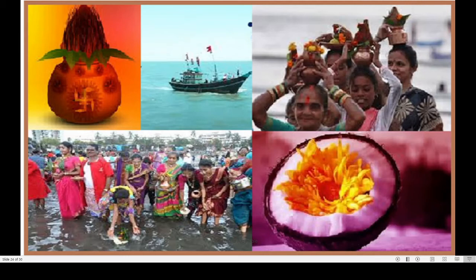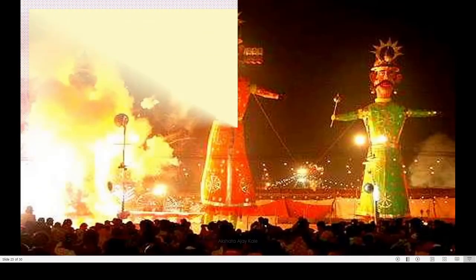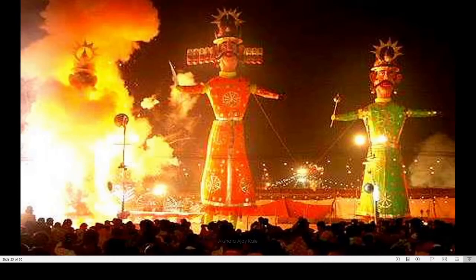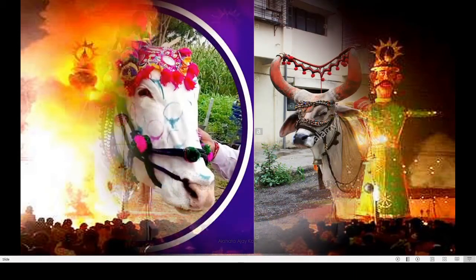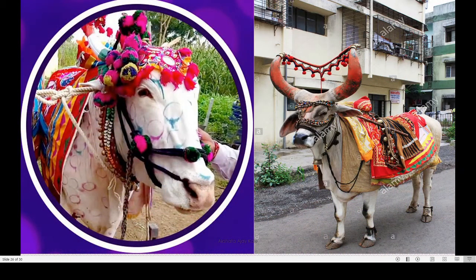Okay, these are Narli Purnima pictures. In Plateau region, people celebrate festivals such as Dasara, Diwali and Bail Pola. See, this is the Bail Pola festival.